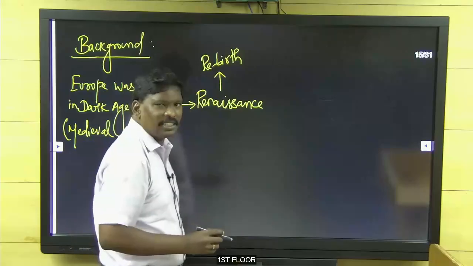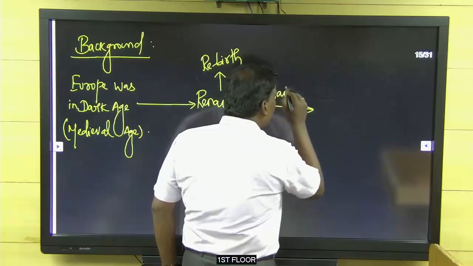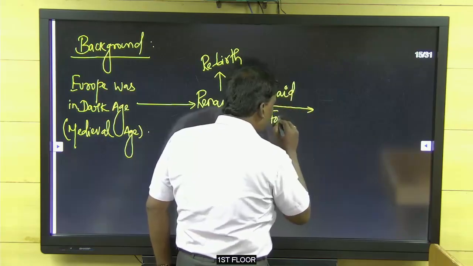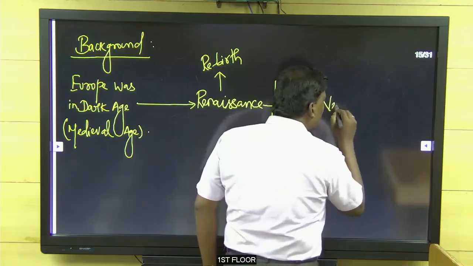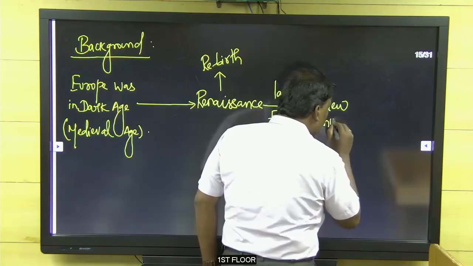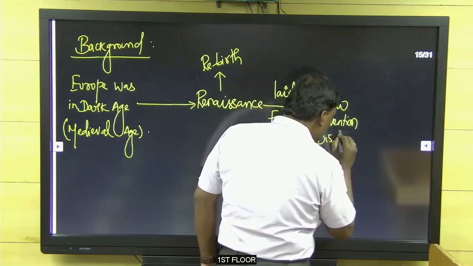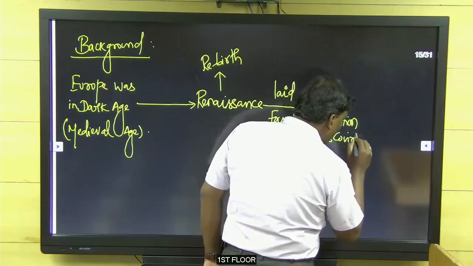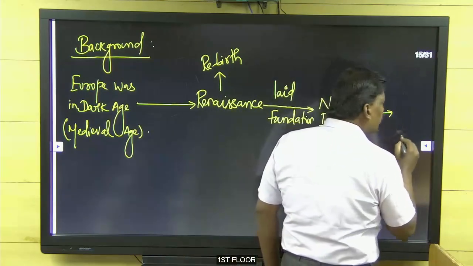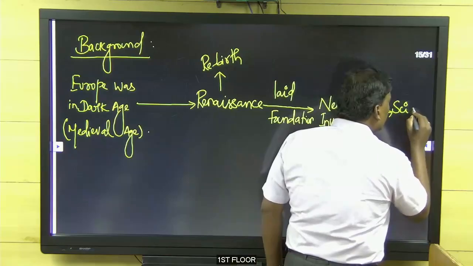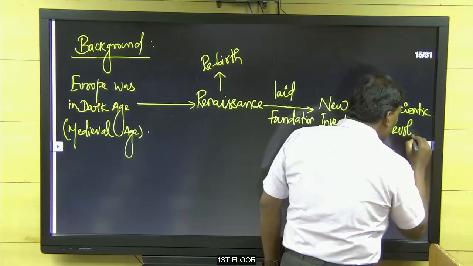What did the Renaissance lay the foundation for? New inventions and discoveries. These new inventions and discoveries laid the foundation for what? Scientific revolution.